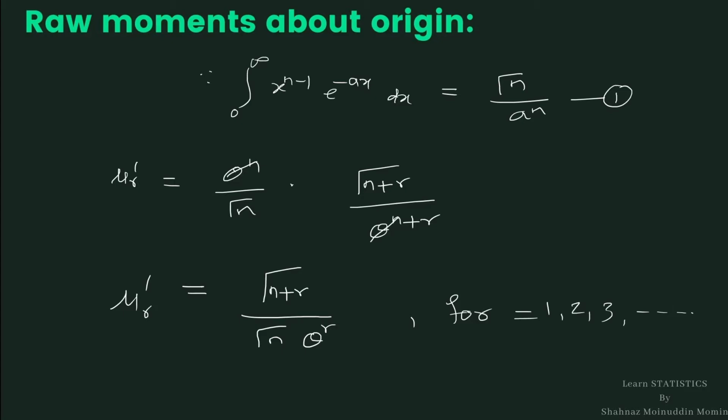Now we need the first 4 raw moments. So we shall calculate the first 4 raw moments by putting the value of r as 1, 2, 3 and 4 in this general formula of rth raw moment about origin.